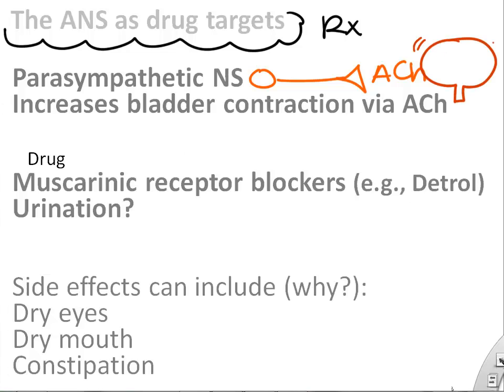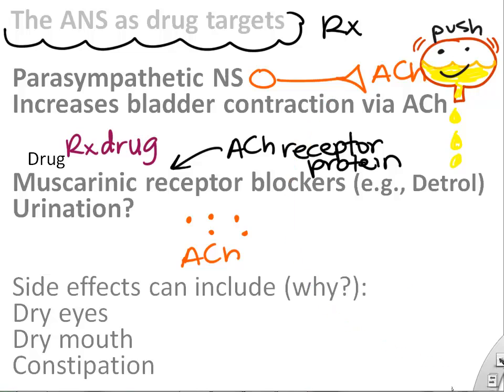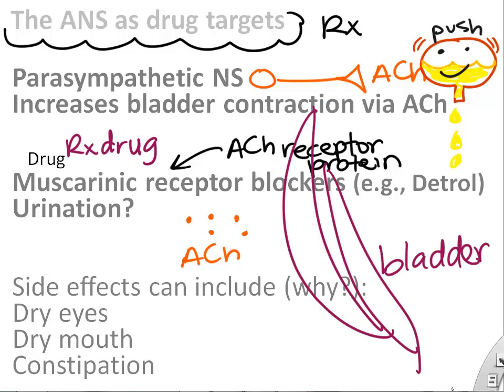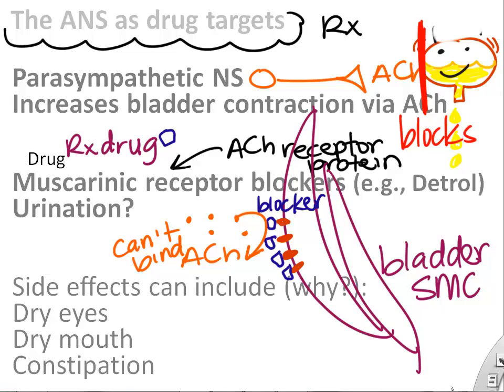Another example targets the bladder. Remember, the parasympathetic nervous system using acetylcholine causes your bladder to contract. Well, some people's bladder contracts too much. So there's a drug that blocks the acetylcholine receptor, which is called the muscarinic receptor. This drug that blocks the acetylcholine receptor is going to cause those little bladder smooth muscle cells to relax. Again, it physically blocks the protein that usually will bind ACH. If those little smooth muscle cells can't bind ACH, you basically block the bladder contraction or relax your bladder.